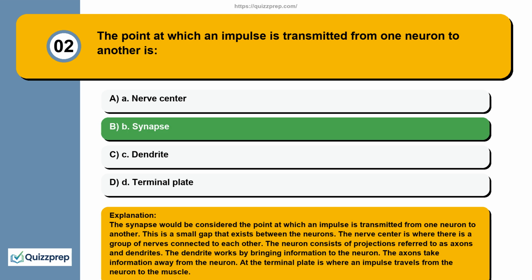The synapse would be considered the point at which an impulse is transmitted from one neuron to another. This is a small gap that exists between the neurons. The nerve center is where there is a group of nerves connected to each other. The neuron consists of projections referred to as axons and dendrites. The dendrite works by bringing information to the neuron. The axons take information away from the neuron. At the terminal plate is where an impulse travels from the neuron to the muscle.